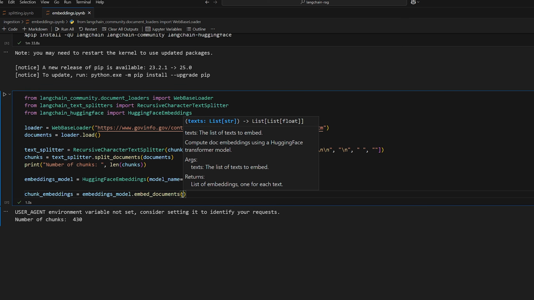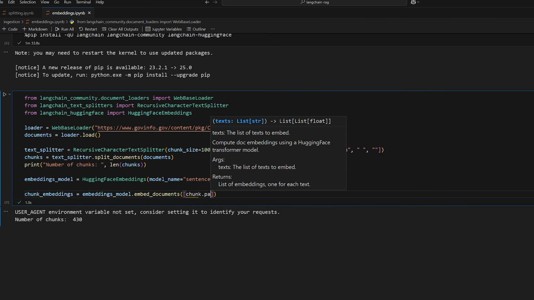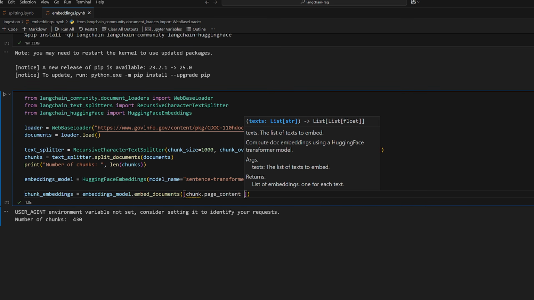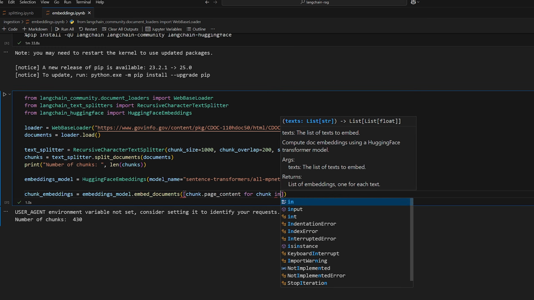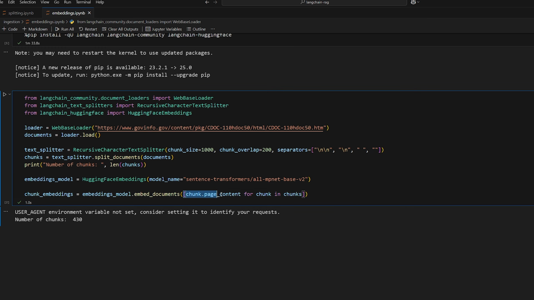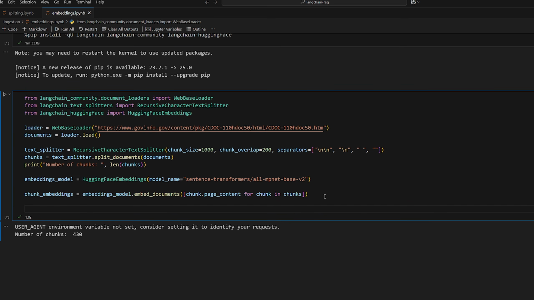So we still want to convert our documents into a bunch of strings, and we could do that by doing something like chunk dot page content for chunk in chunks. All this is doing is taking each of the chunk documents that we have from above and converting them to a string, which is just the page content of each document. So that's how you take documents and compute embeddings for them.